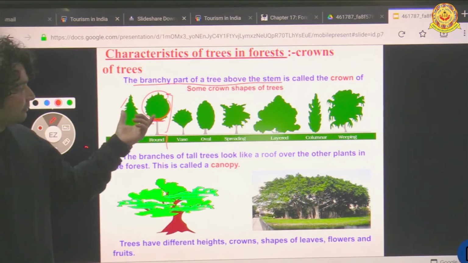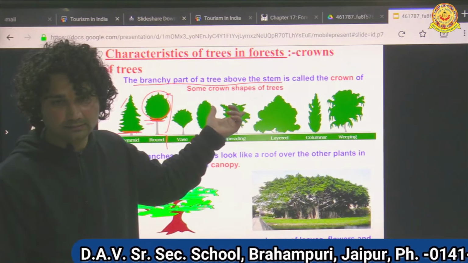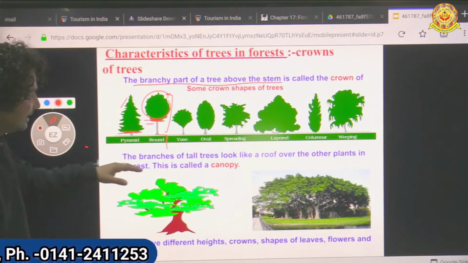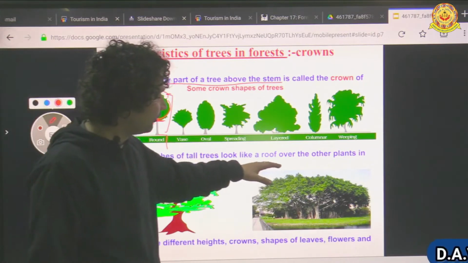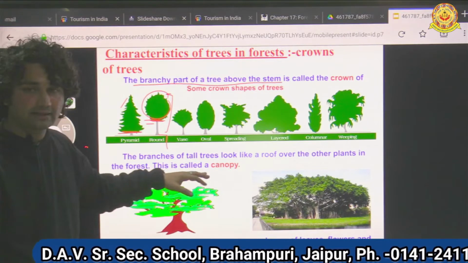So different crowns we find on different species of plants. The branches of tall trees look like a roof over the other plants in the forest. This is called canopy.